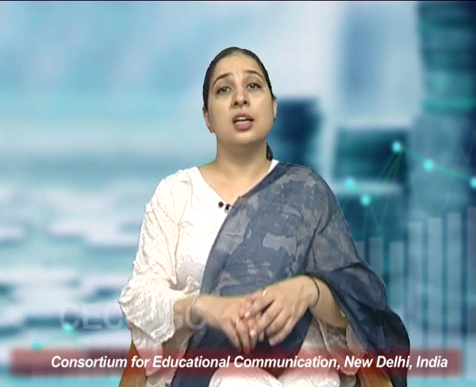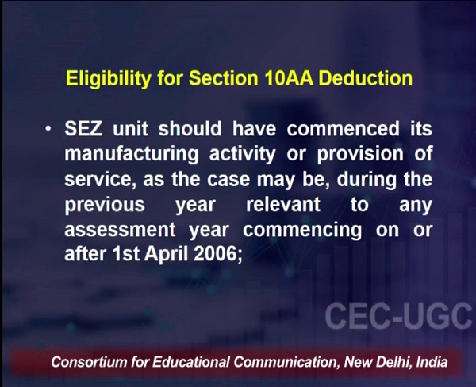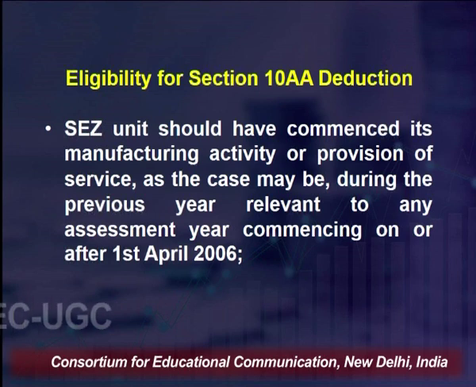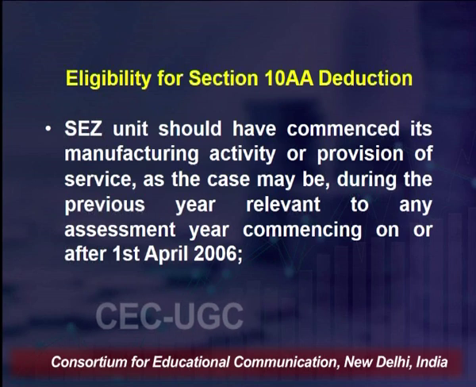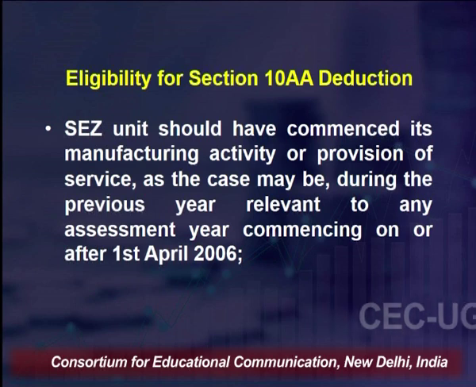Then it says the unit should have commenced its manufacturing activity or provision of services during the previous year relevant to the assessment year commencing on or after 1st April 2006. Now what does it mean?